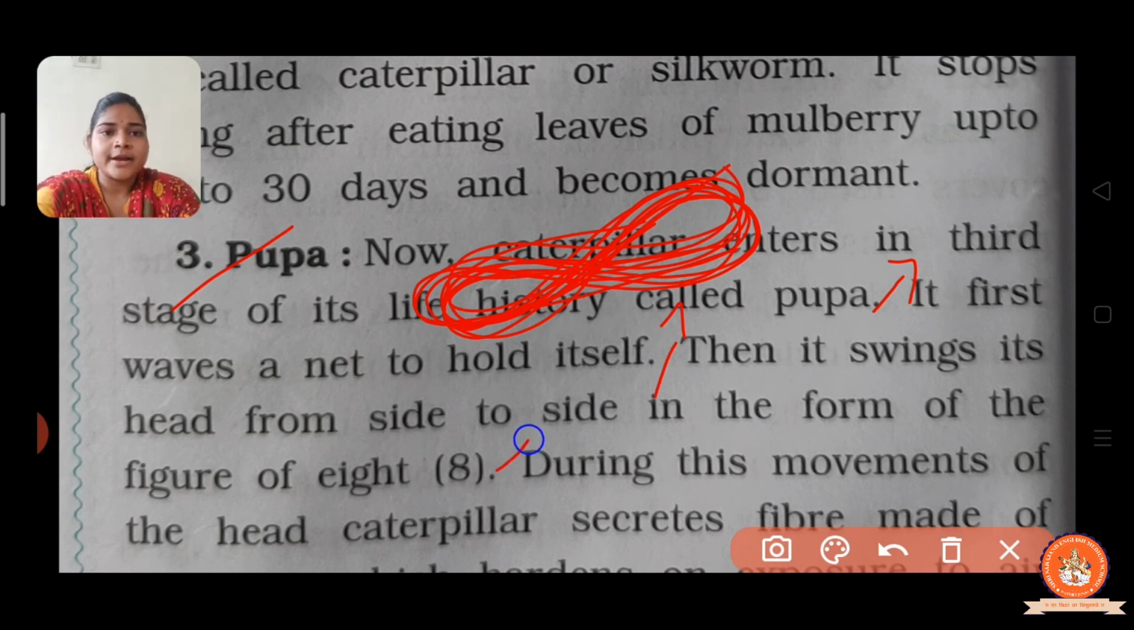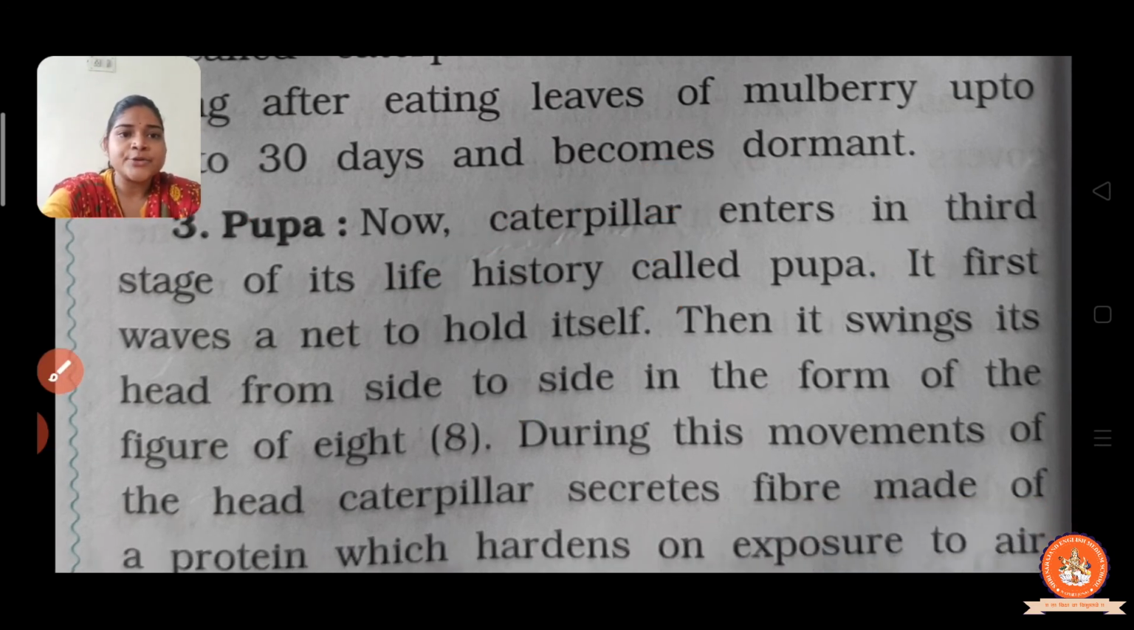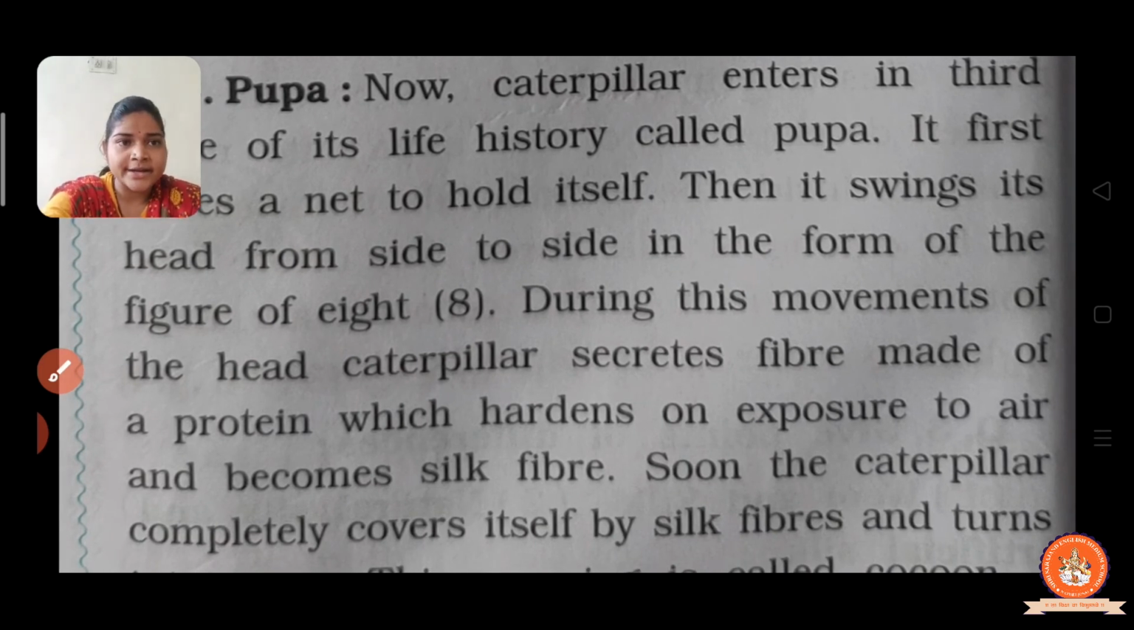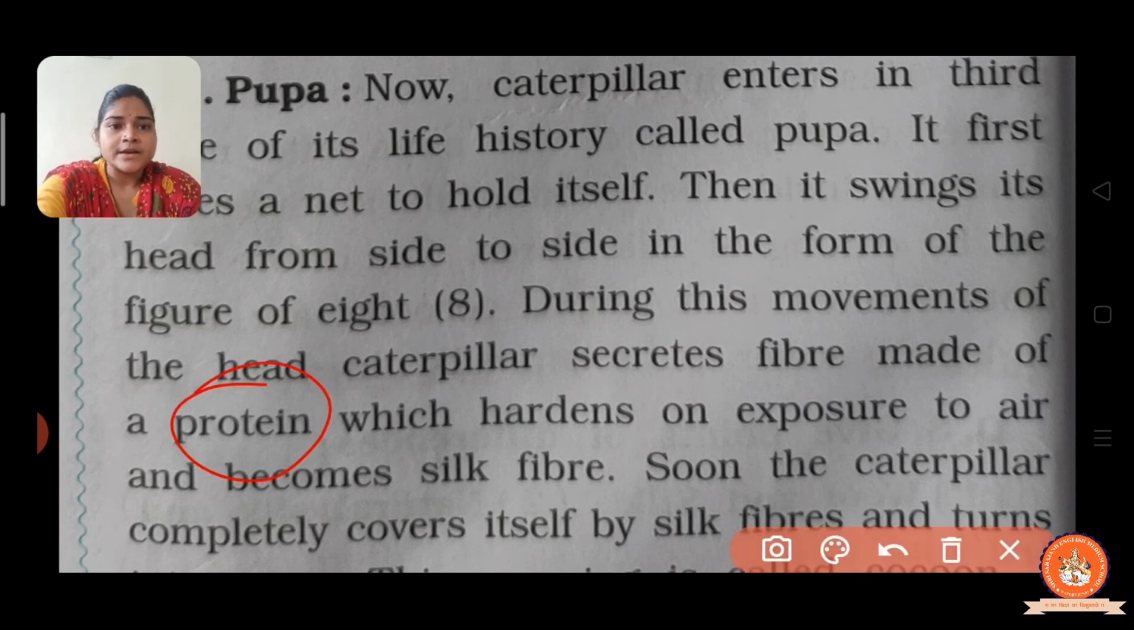Now, in the next line, during this movement of the head, the caterpillar secretes fiber made of protein, which hardens on exposure to air and becomes a silk fiber. So during this movement the caterpillar secretes some fiber. These fibers are made up of protein, which hardens on exposure to air and becomes a silk fiber.